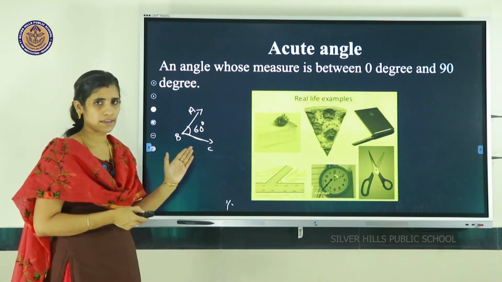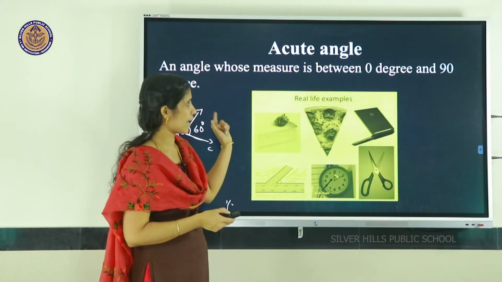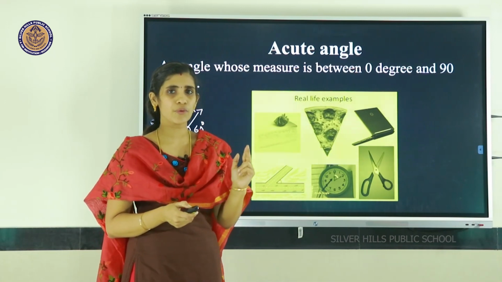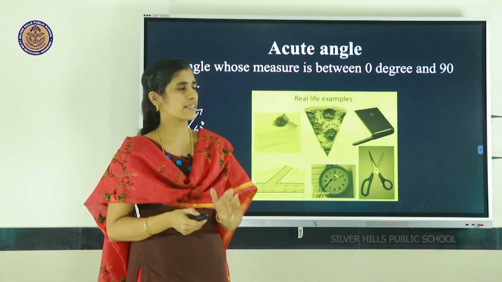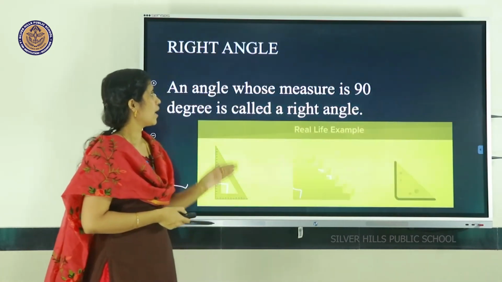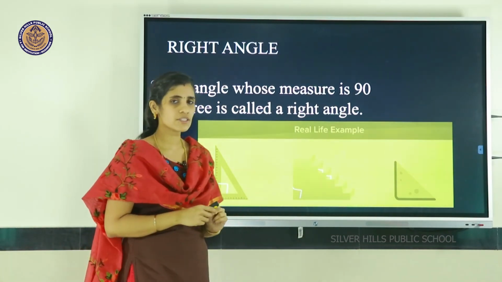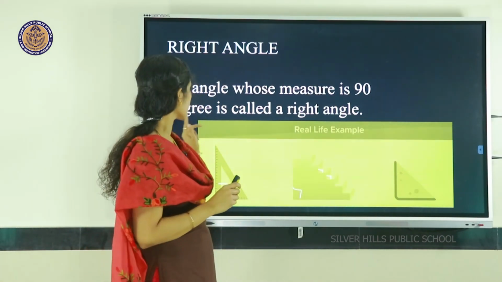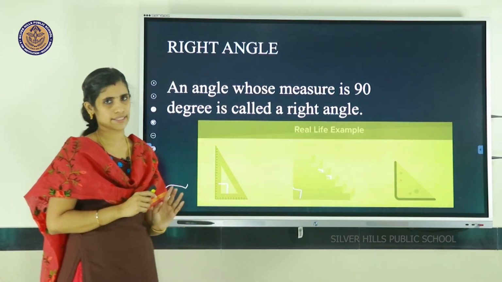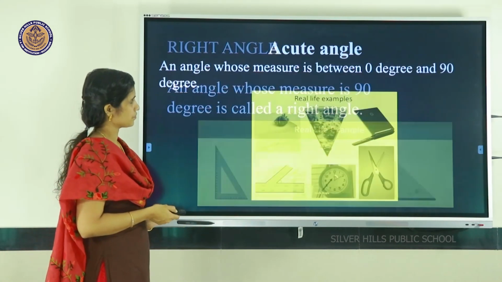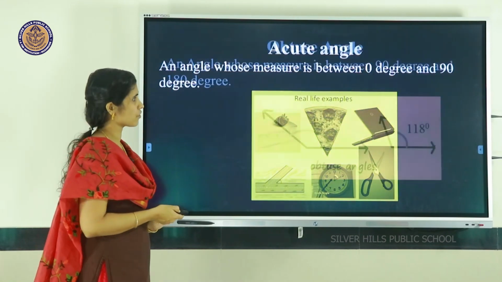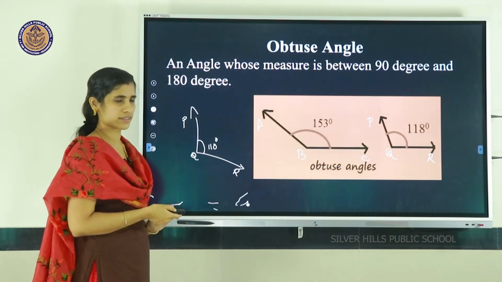An acute angle is an angle whose measure is between 0 degrees and 90 degrees. And a right angle is an angle whose measure is 90 degrees. So these are the types of angles we discussed.